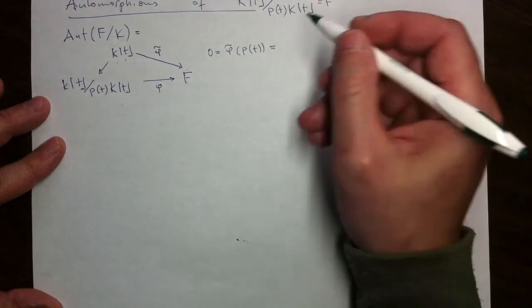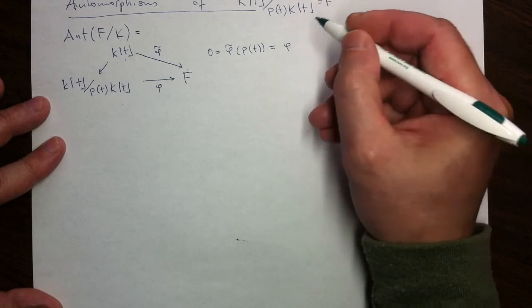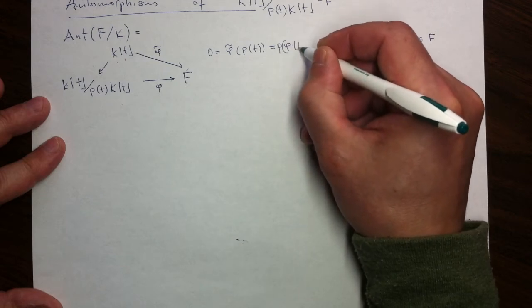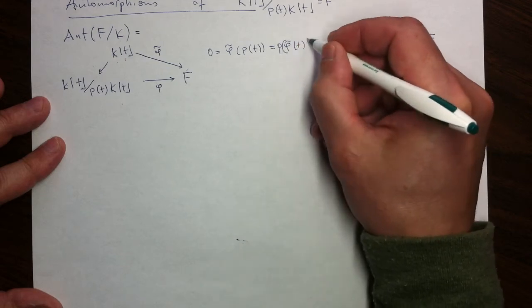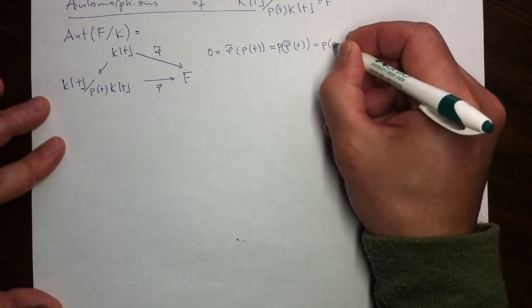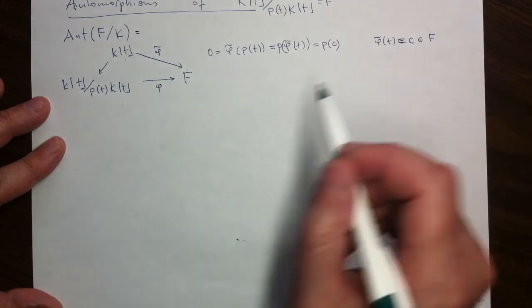In particular, the value on the quotient polynomial p will be determined as the value on t substituted in p. So that will be just p of c. And then the condition that it's supposed to vanish is the condition that c is a root.